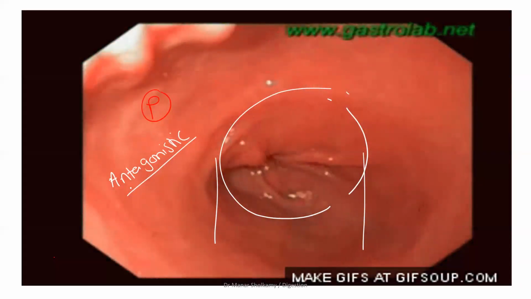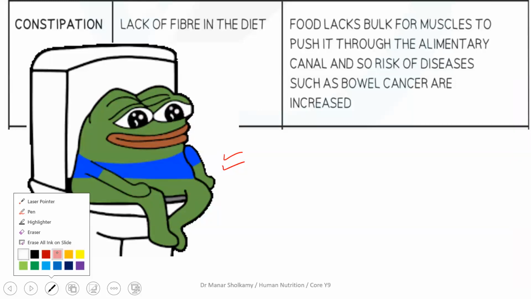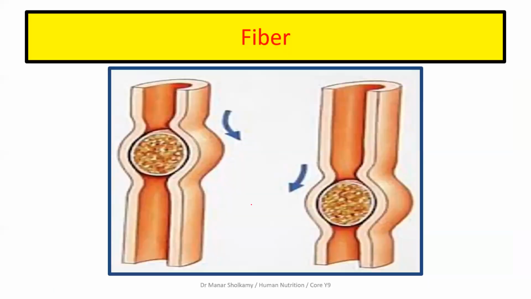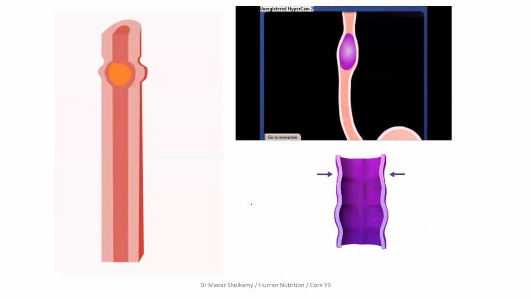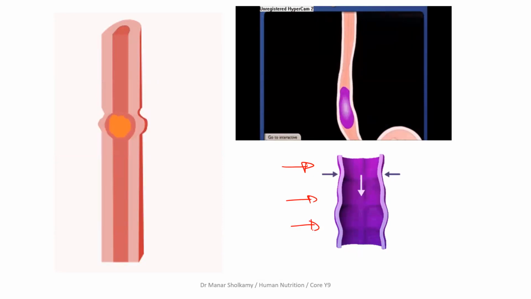Exactly. Very good. Okay. And if you don't have fiber in your food, if your food is all candy and sugar and sweets and soft foods, you will suffer from constipation like this guy, or God forbid, colon cancer. Now, this is peristalsis. I think the pictures show you that peristalsis is very important for pushing the food along your digestive tract.